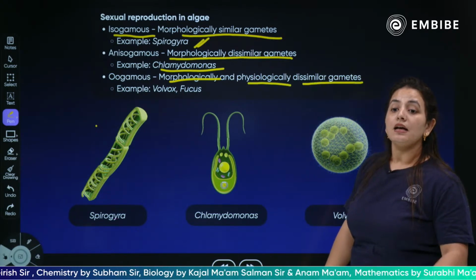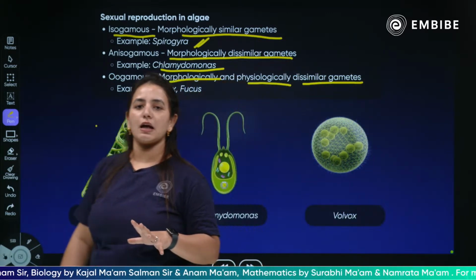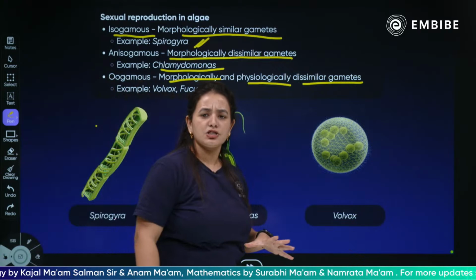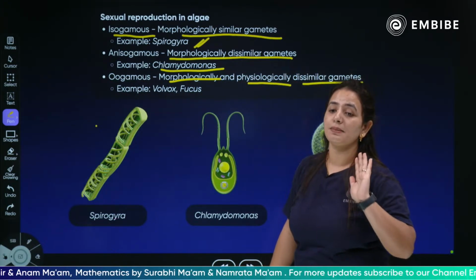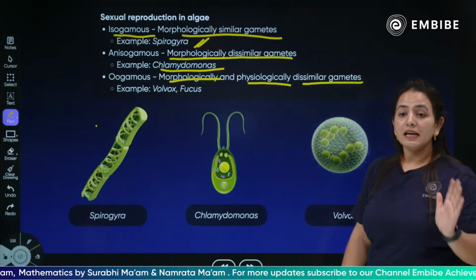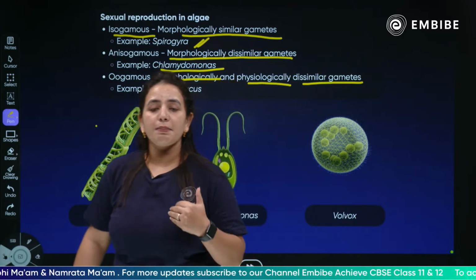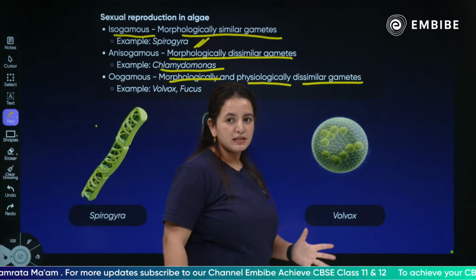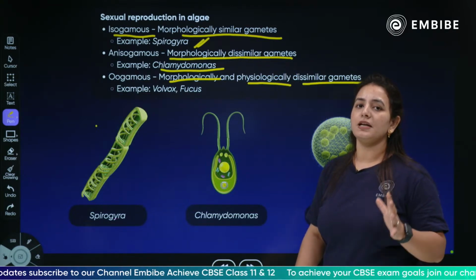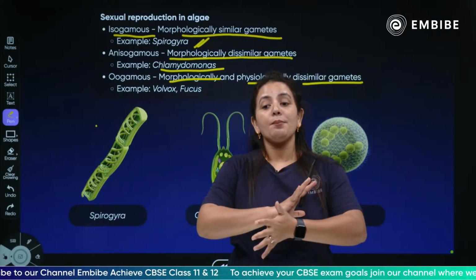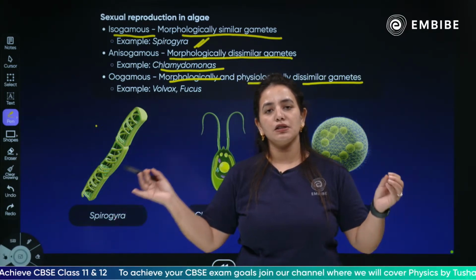Means the whole physiology of the gametes and the external features are all absolutely dissimilar. In isogamous, morphologically similar gametes are present, in anisogamous, morphologically dissimilar gametes are present. But when it comes to oogamous, extremely dissimilar gametes, morphologically and physiologically, they fuse.